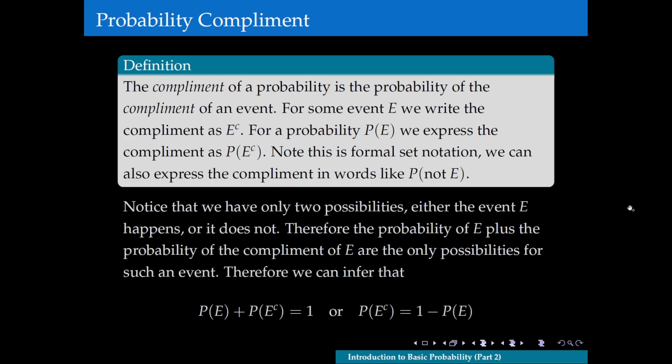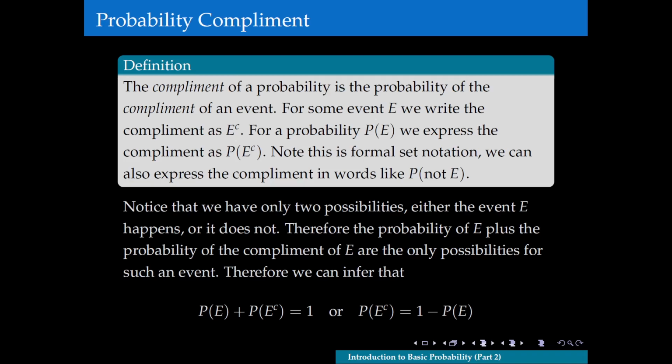Now, we'll move on to another really important idea, and this is the concept of probability complement, okay? Or the complement of a probability, right? So again, we'll start with a definition. The complement of a probability is the probability of the complement of an event, okay? I'm going to say that one more time. The complement of a probability is the probability of the complement of an event.